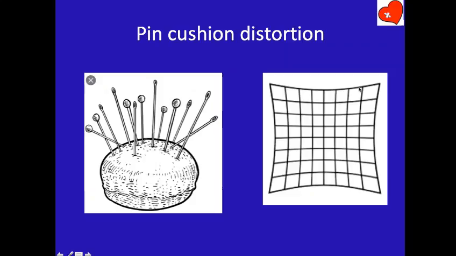This is a metal grid where all the squares are exactly the same size and the same shape. But when you take an angiogram, this is what you get. Can you see the distortion? The centermost square is the true appearance of the square. Even that size may not be accurate, but the shape is accurate. But when you go to the periphery, look at this, it's elongated obliquely as well as like this. Do you understand what pincushion distortion is?